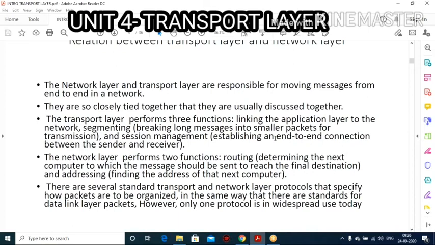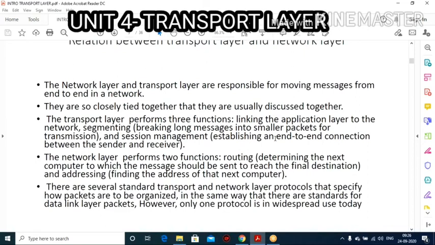After sending the packets, the connection will be terminated. So these 3 important functions have to be done in the transport layer. Once again, I repeat: linking the application layer to the network layer, second segmenting, third session management.